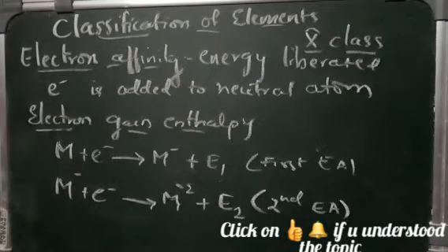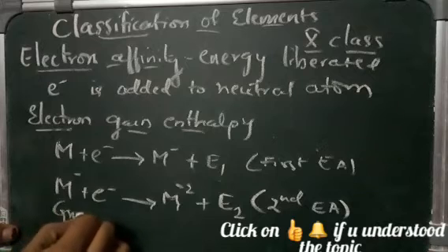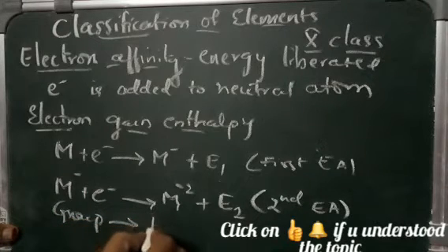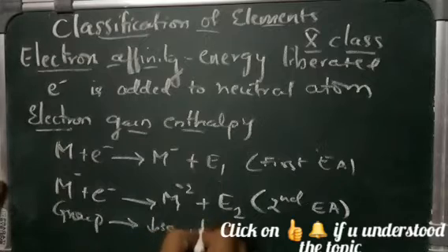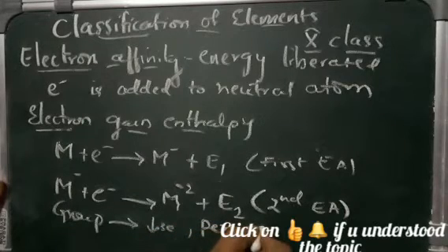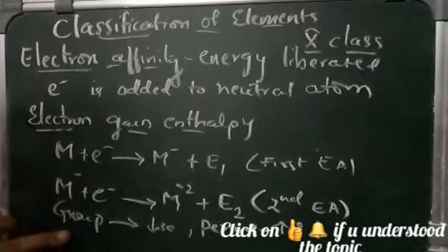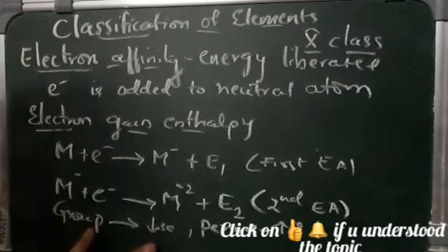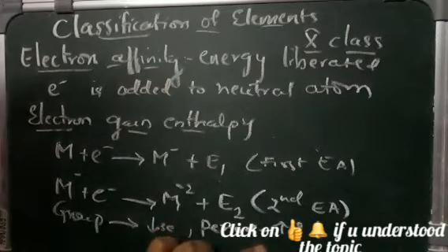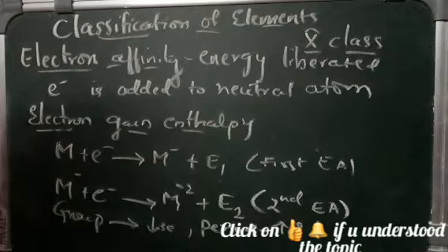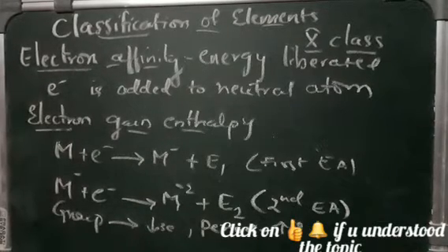If you go down the group, you will see a decrease in the electron affinity, but if you go along the period, you will see an increase in the electron affinity.